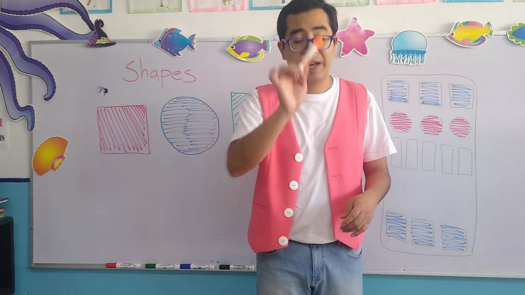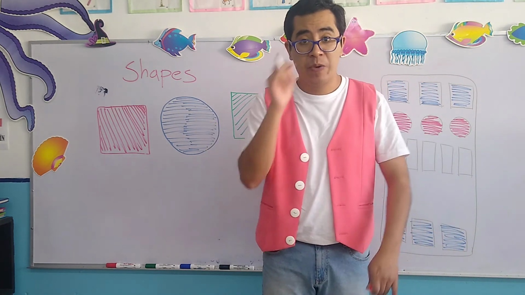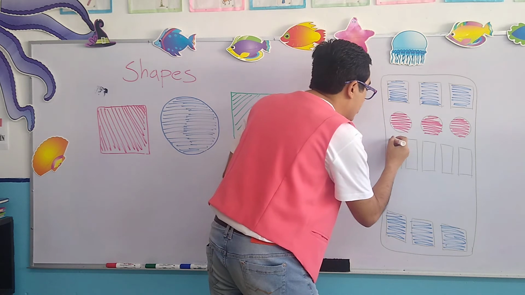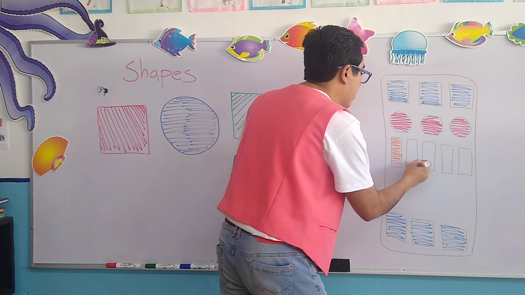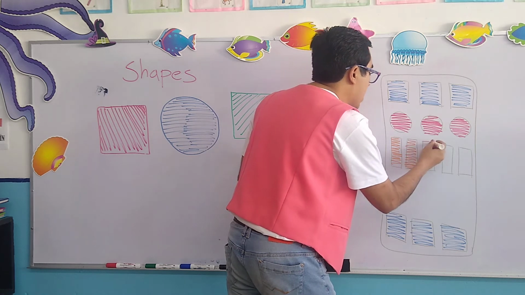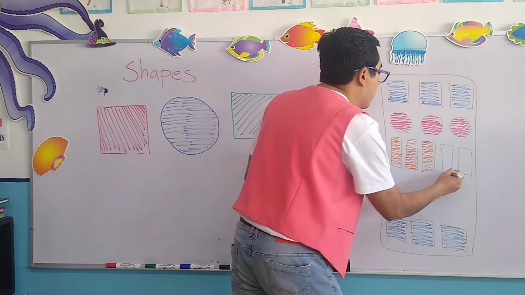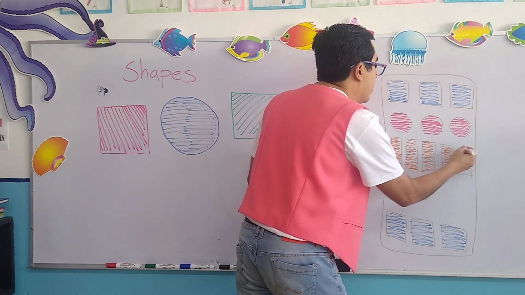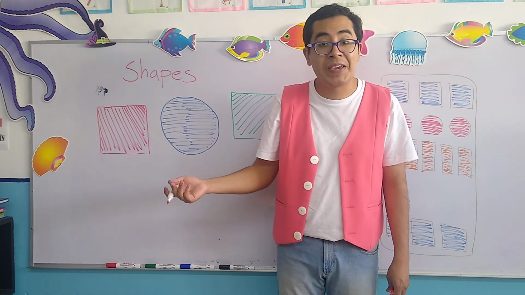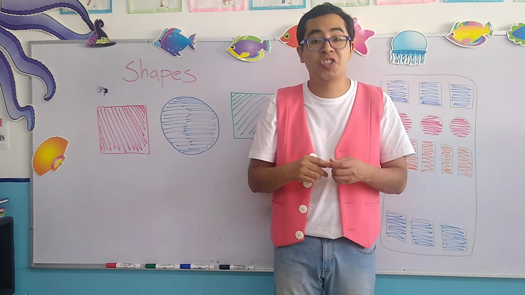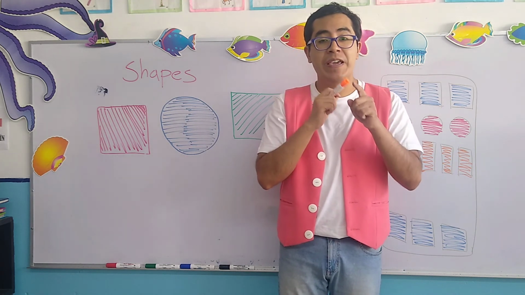Okay, I'm back and I have it right here. So, rectangles, color orange. Rectangle, rectangle, rectangle, rectangle, rectangle. Okay, you see, that was easy. There is no problem with these shapes. They are very, very easy.